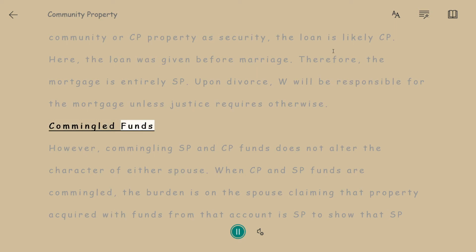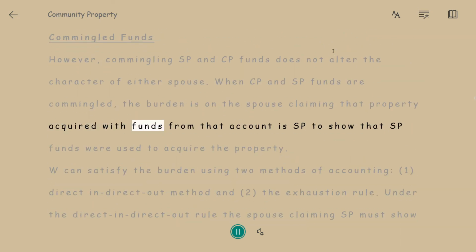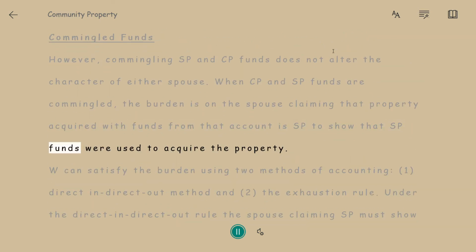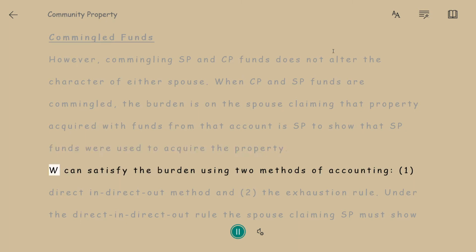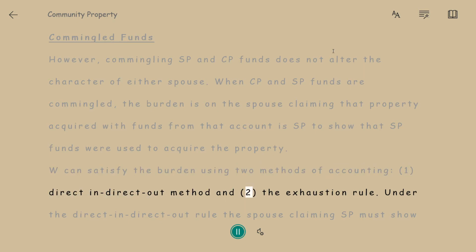Commingled funds. However, commingling SP and CP funds does not alter the character of either spouse's funds. When CP and SP funds are commingled, the burden is on the spouse claiming that property acquired with funds from that account is SP to show that SP funds were used to acquire the property. W can satisfy the burden using two methods of accounting: 1. Direct-indirect out method, and 2. The exhaustion rule.